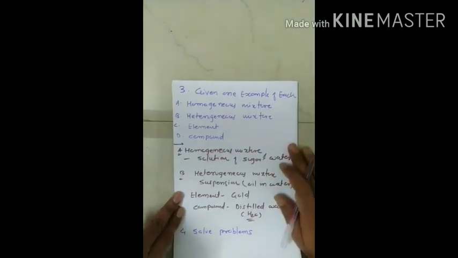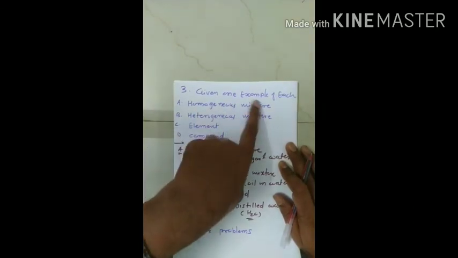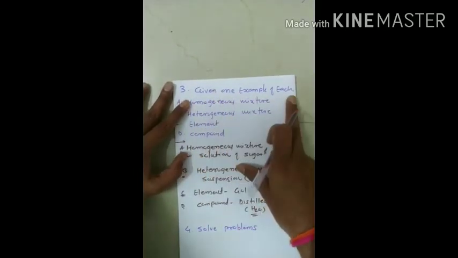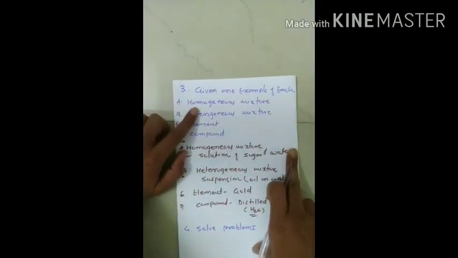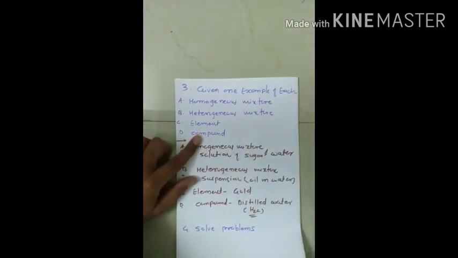Your third question is like this: give one example of each. First it is given as homogeneous mixture, second heterogeneous mixture, third element, and fourth compound. So we have to give one example for each.